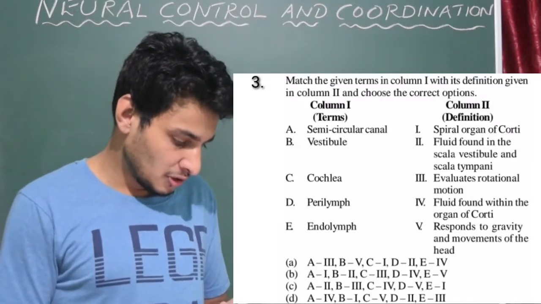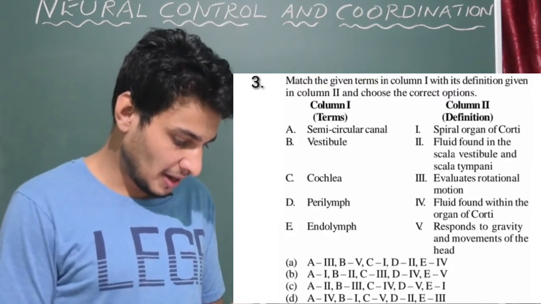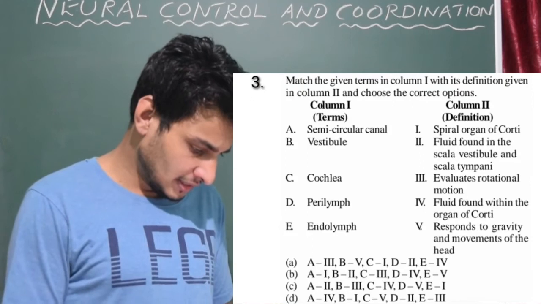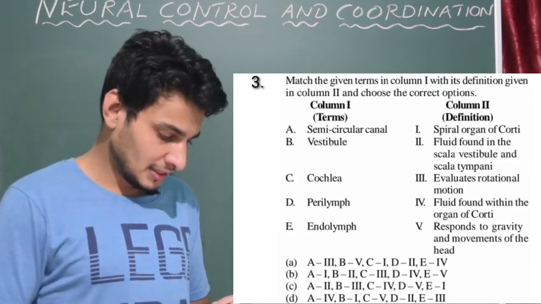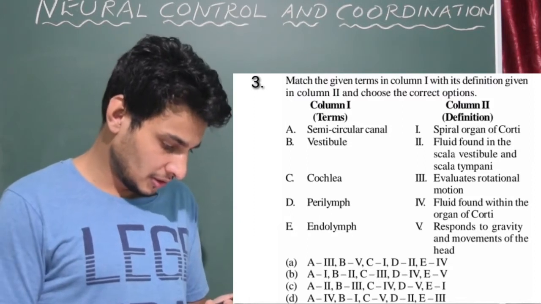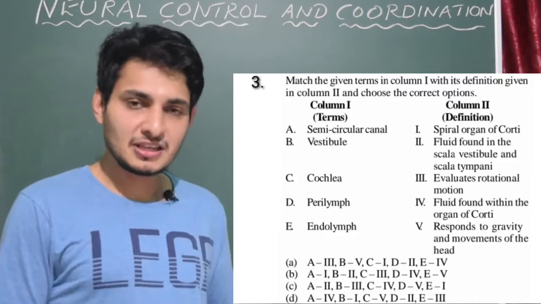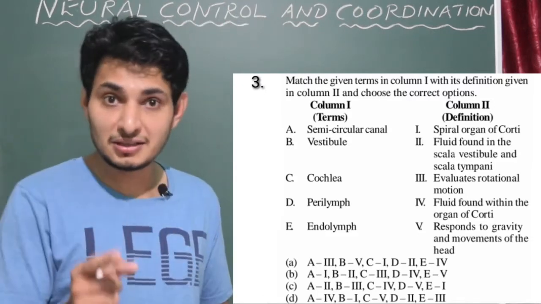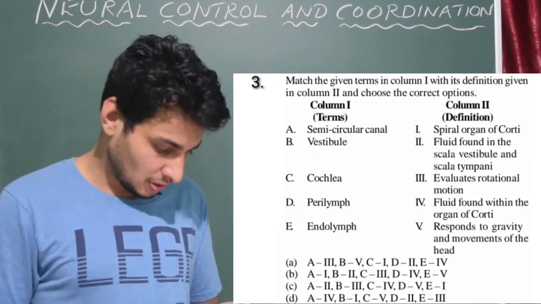B should be 5. Cochlea, we know that it is coiled like a snail. So spiral organ of Corti, yes. So cochlea is nothing but a spiral organ, which contains the organ of Corti. Okay, so C should be 1. D, perilymph. We know that perilymph is the liquid which is situated between the bony labyrinth and the membranous labyrinth. A liquid is there. Okay, that is perilymph.